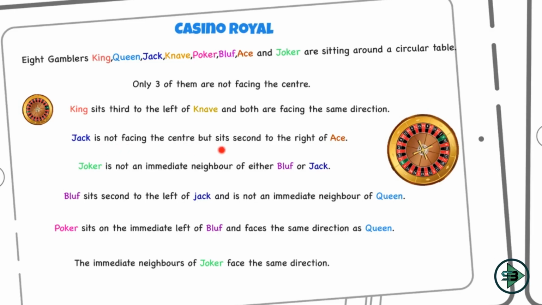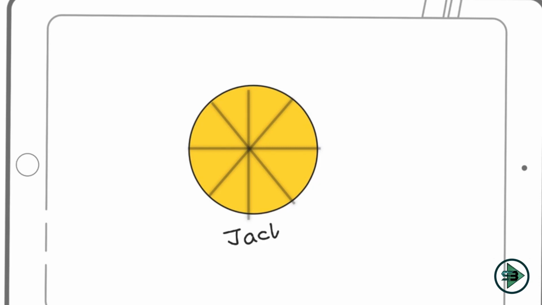So the first link says Jack is not facing the center but sits second to the right of ace. So I'll place Jack here. You can place Jack anywhere you want. You will get the right answer to it. Not facing the center, which means he is facing away from the center. I'm drawing it in black, which means I'm sure about the direction and the location of Jack. So I know he's facing outside and he's sitting at this seat. So I'm sure about this. That's why it's in black.